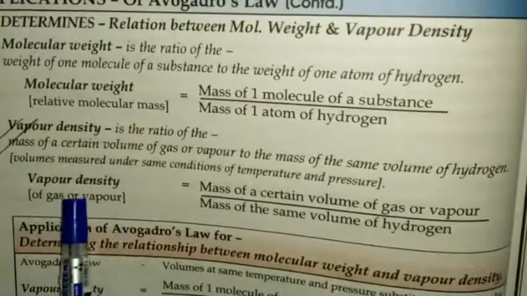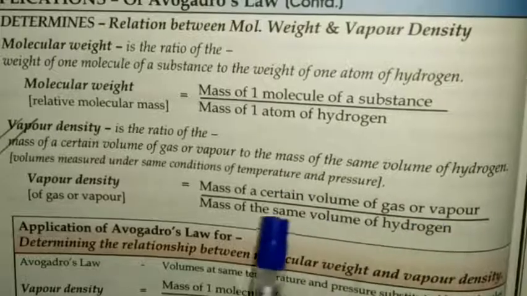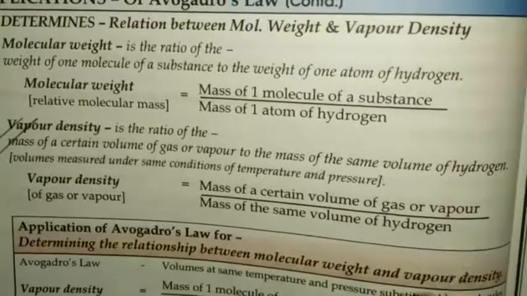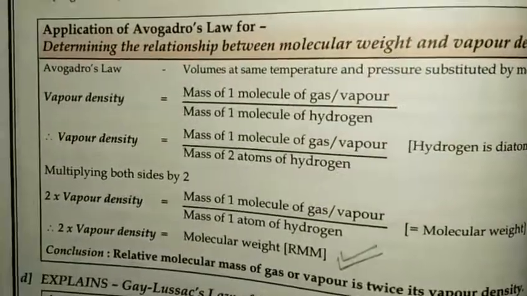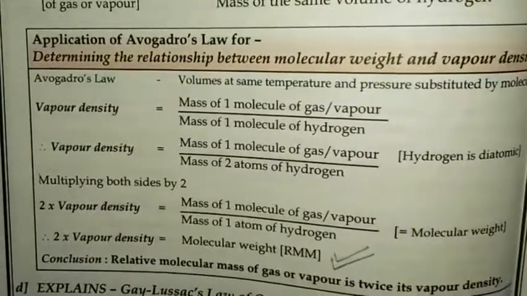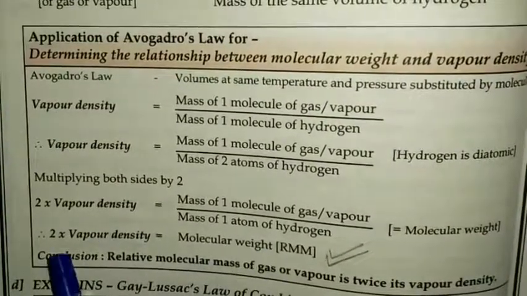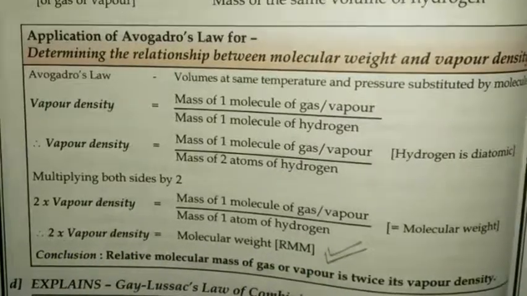Vapor density of gas or vapor equals mass of a certain volume of gas or vapor upon mass of the same volume of hydrogen. The relation between vapor density and molecular weight is 2 into vapor density equals molecular weight.